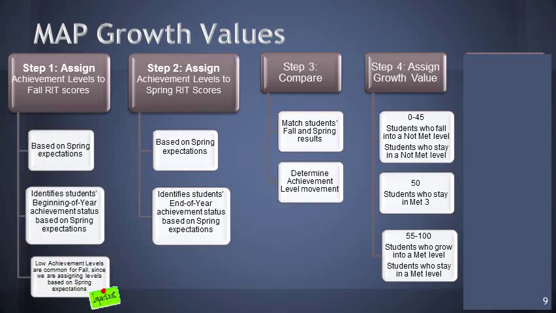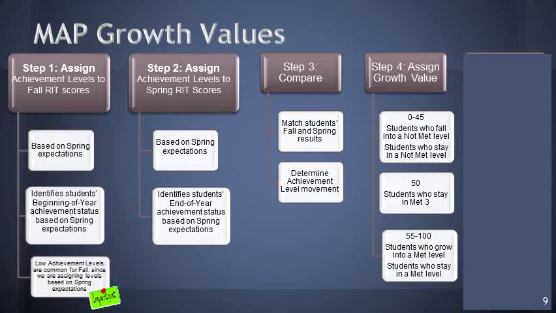Low growth values from 0 to 45, students will receive a 0 to 45 if they fall into a not met level from a met level, or if they stay in a not met level from fall to spring. If students receive a 50 growth value, it means in the fall they tested at met 3, and in the spring they tested in that same achievement level bracket at met 3.